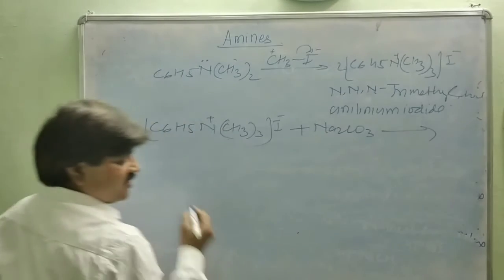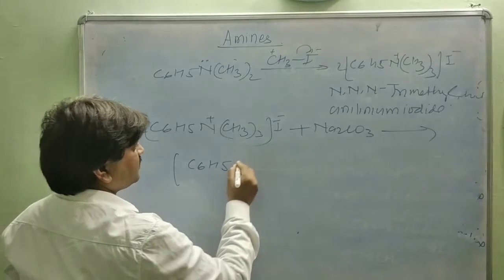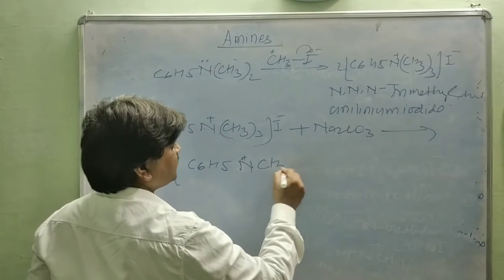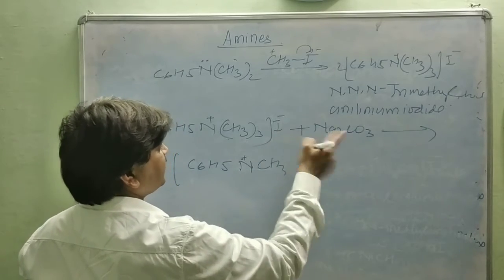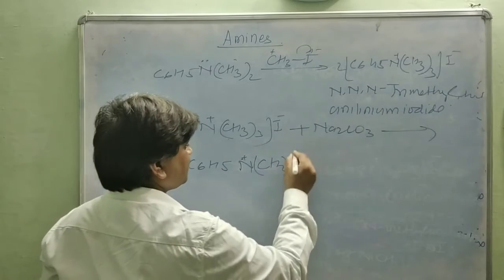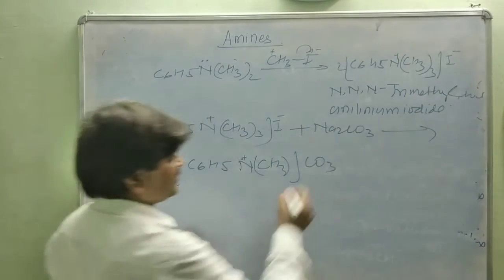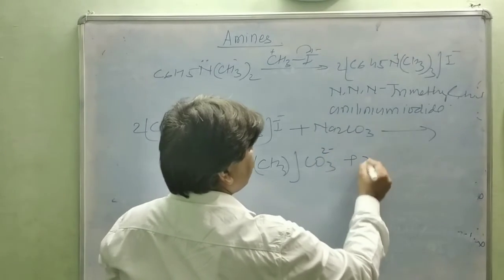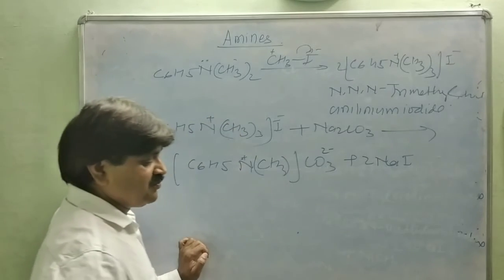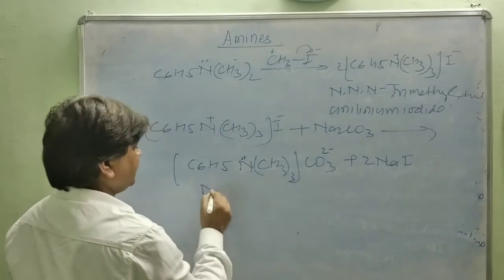simply C6H5 N+ (CH3)3, 2 Na, and 2 I is released out. So CO3 is attached here, with (CH3)3 thrice, and this is CO3 having the 2− charge, plus 2 NaI released out. This is the final product, and the name of this compound is N, trimethyl